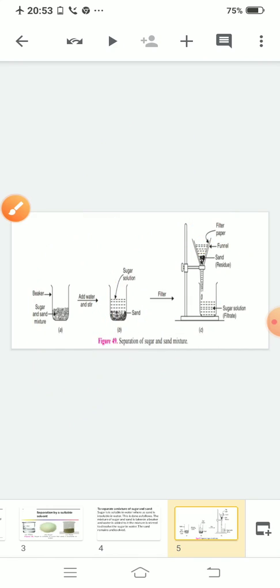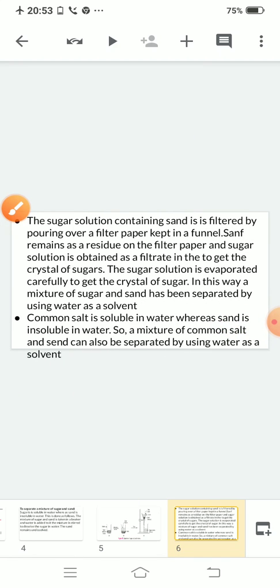Clear? I'm reading, listen carefully. The sugar solution containing sand is filtered by pouring it over a filter paper kept in a funnel. Sand remains as a residue on the filter paper and sugar solution is obtained as filtrate. The sugar solution is evaporated carefully to get the crystals of sugar. In this way you can separate out sugar and sand by using water as a suitable solvent.